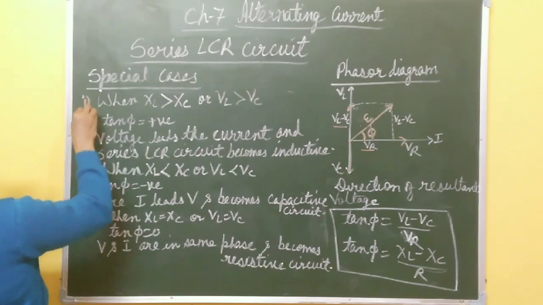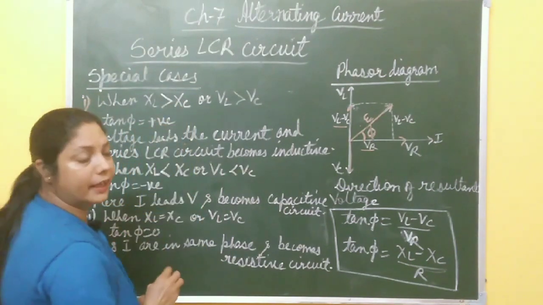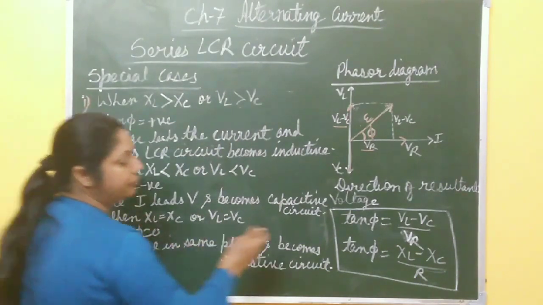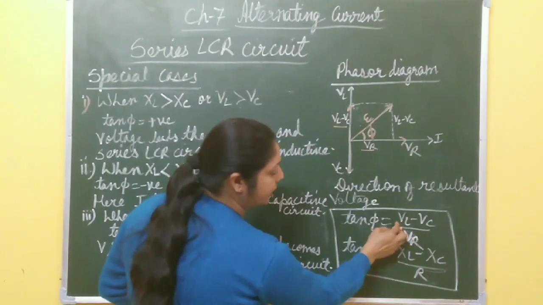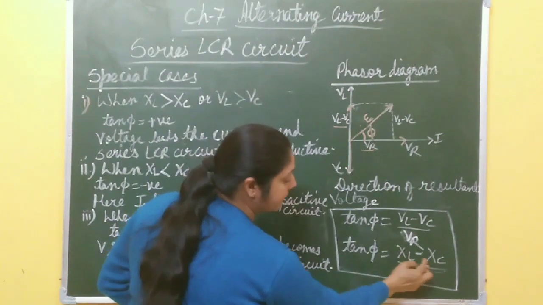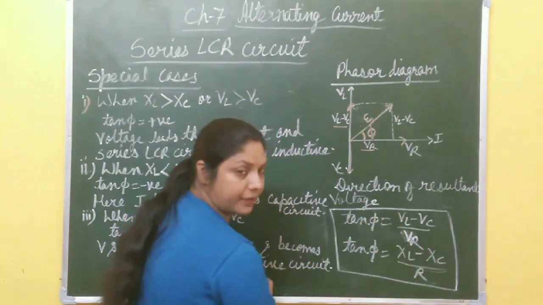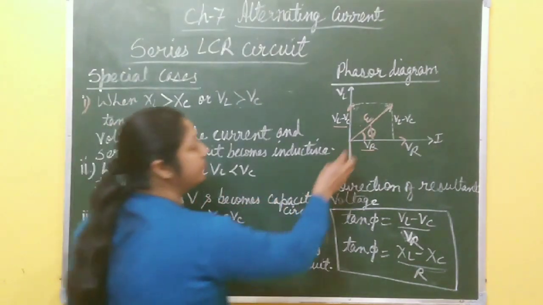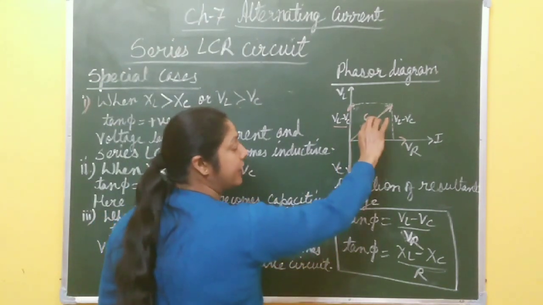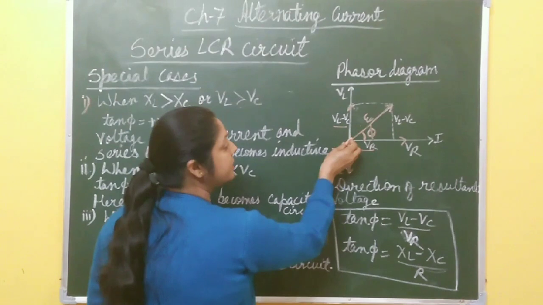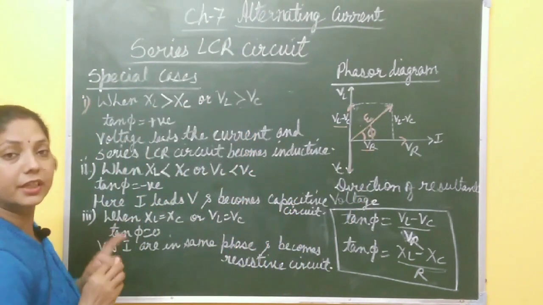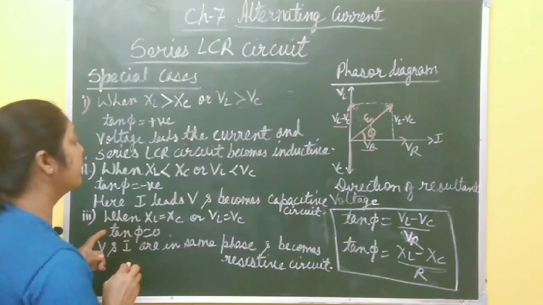First case, when XL is greater than XC, or you can write VL greater than VC. In this equation, if VL is greater than VC or XL greater than XC, it means tan phi is positive. From this phasor diagram, if tan phi is positive, it means voltage leads current, and in which case does voltage lead current?